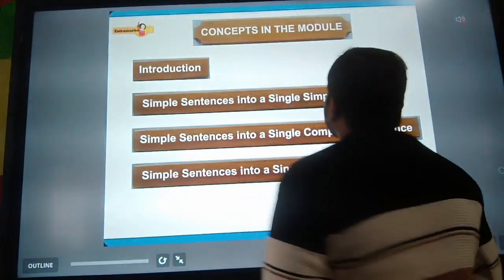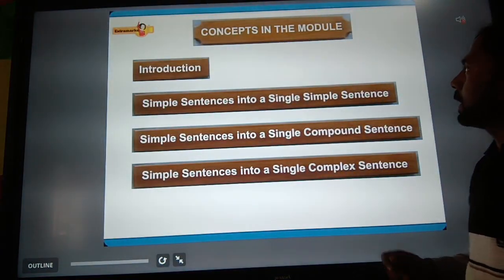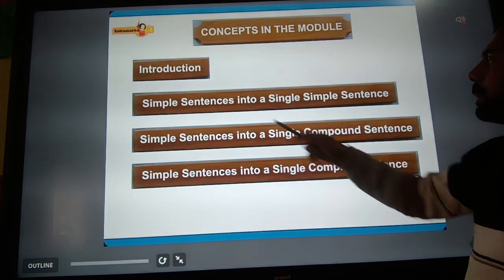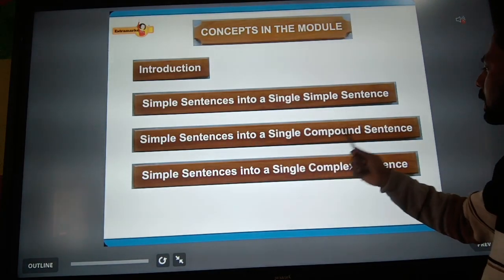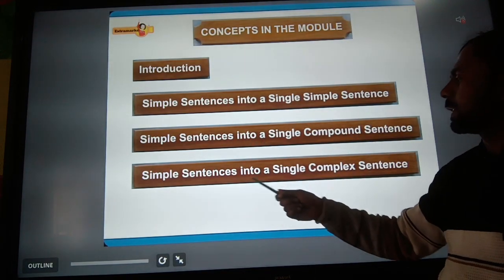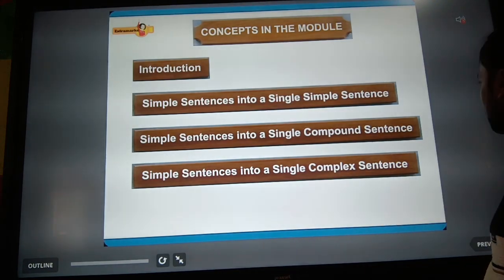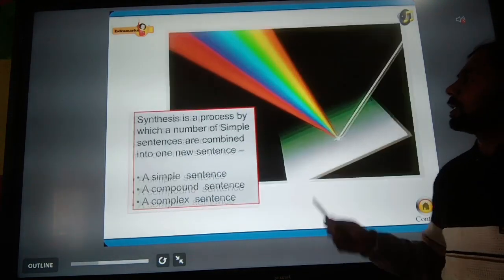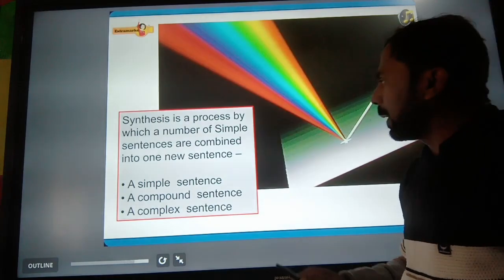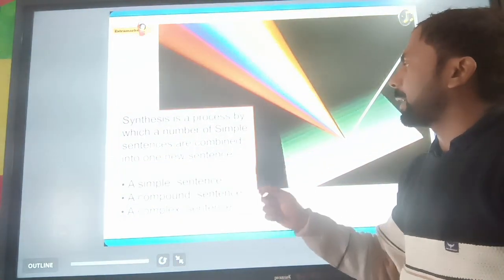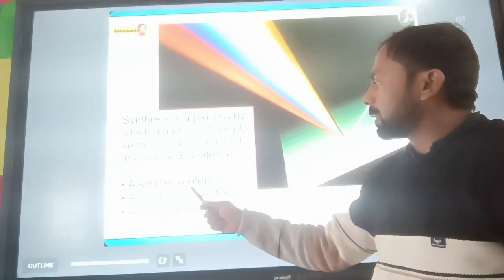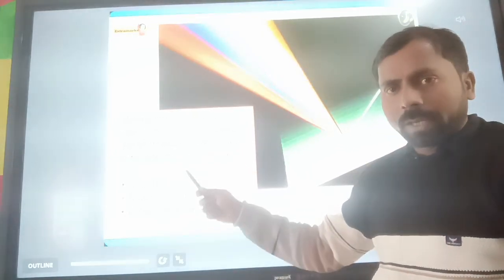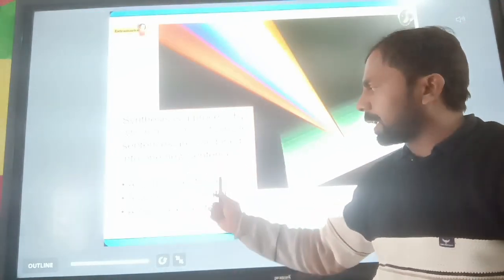So in this topic, the concept is simple sentences into a single simple sentence, simple sentences into a single compound sentence, and simple sentences into a single complex sentence. Synthesis is a process by which a number of simple sentences are combined into one new sentence. Simple sentences may be converted or combined into a simple, compound or complex sentence.